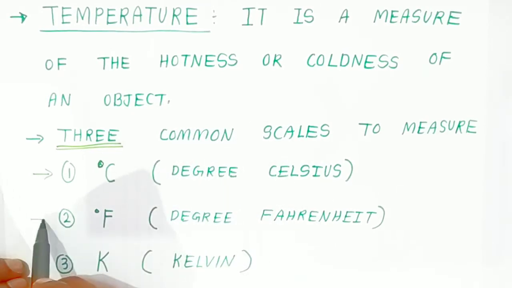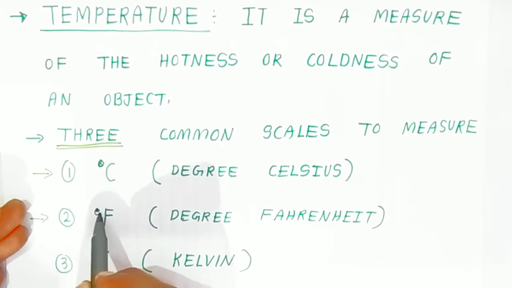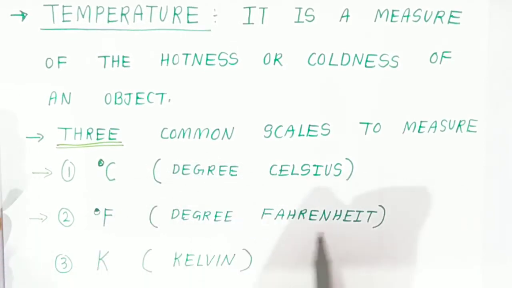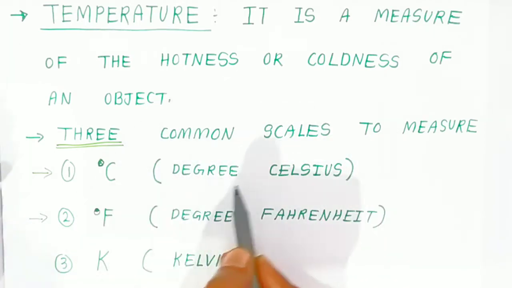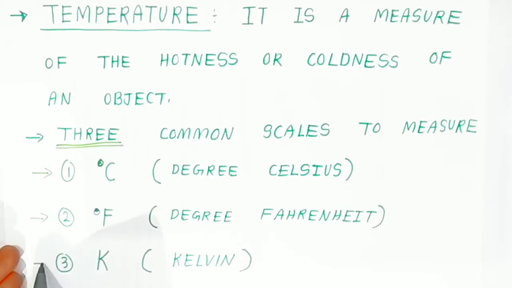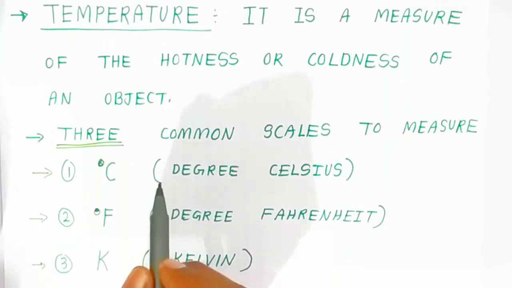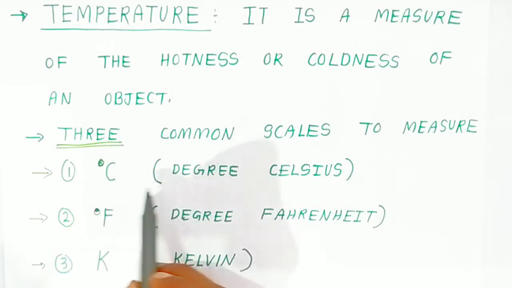After that students, the second scale we use to measure temperature is degree Fahrenheit, because Fahrenheit is a scientist's name. In the same way Celsius was the name of the scientist who discovered it, so we call it degree Celsius. And here we are not using degree, we are using only Kelvin, K. We are not going to put the zero symbol. So these are the three scales to measure temperature: degree Celsius, degree Fahrenheit and Kelvin.